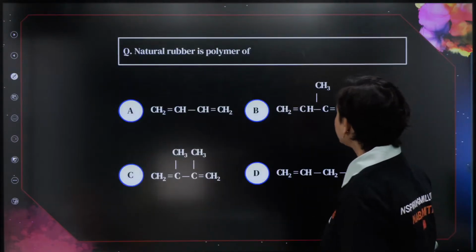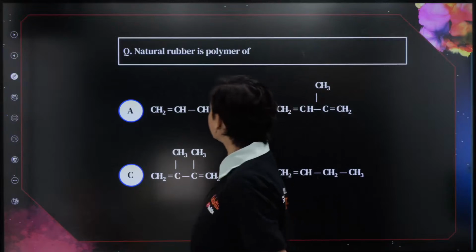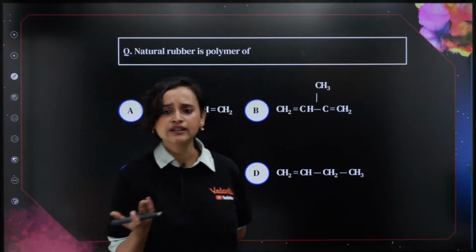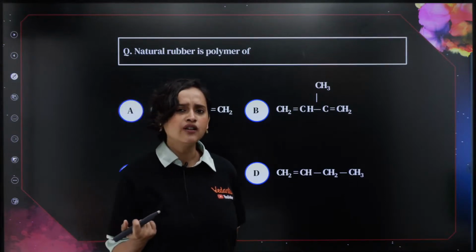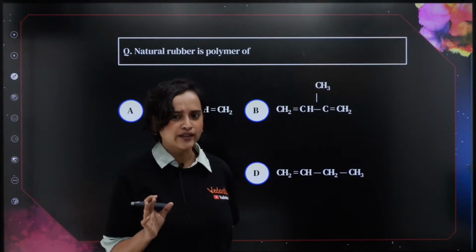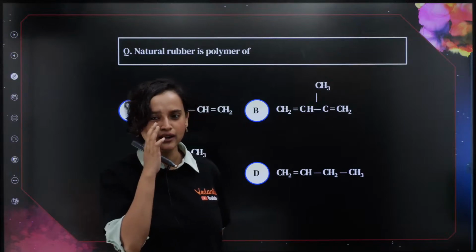Okay? Now, moving on. Natural rubber is a polymer of what? Natural rubber is a polymer of isoprene, right? Which one is the structure of isoprene?